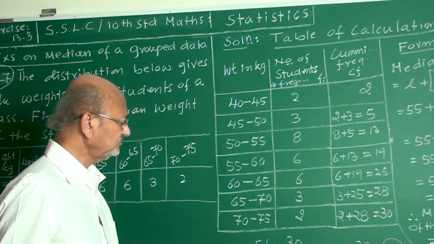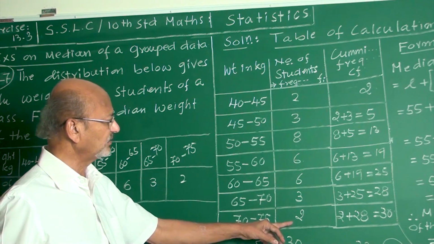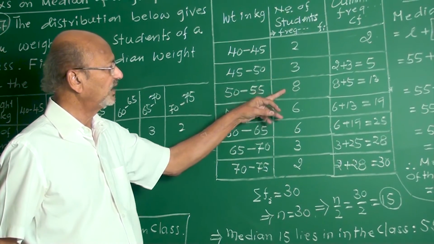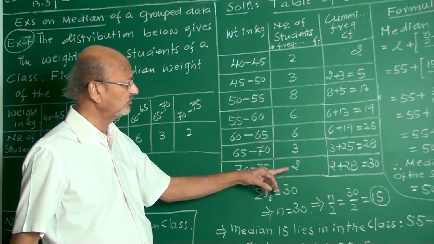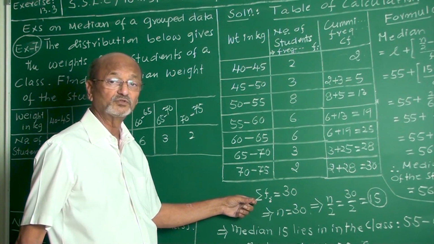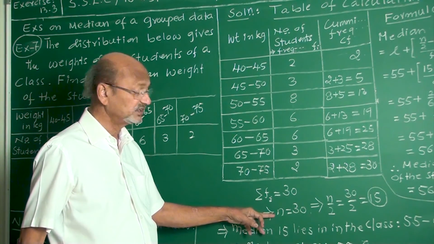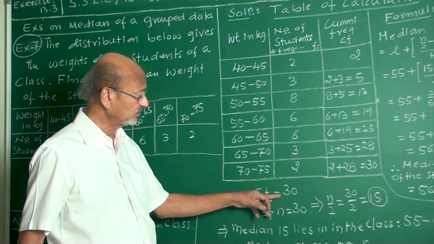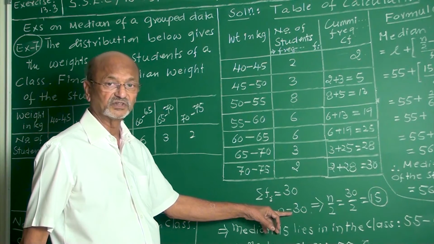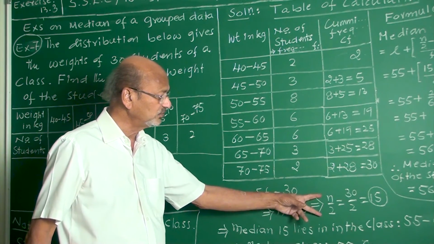Yes. This is sigma Fi. Sigma Fi means you must add this column. 5, 13, 19, 25, 30. Sigma Fi, I think my friends will remember. This gives the number of observations. The number of observations is how many? There are 30 observations. Next, we have to find n by 2.